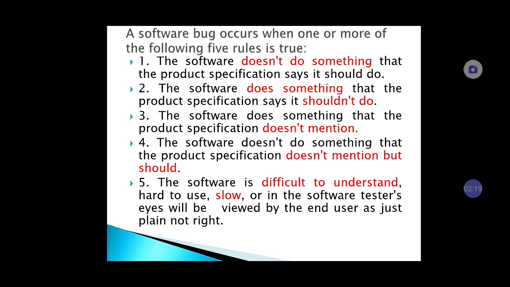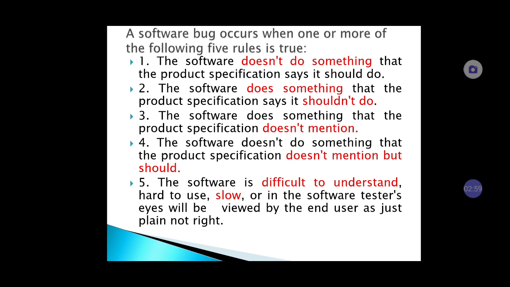Now we'll see the first rule. The software doesn't do something that the product specification says it should do. If the software is not doing what is in the specification, it is called a bug. Software does something that the product specification says it should not do. In the requirement document it is not mentioned, but it is there in the software, so it is again an error. The software does something that the product specification does not mention. The specification does not mention that particular thing, but it is in the software. Again, there is a problem.